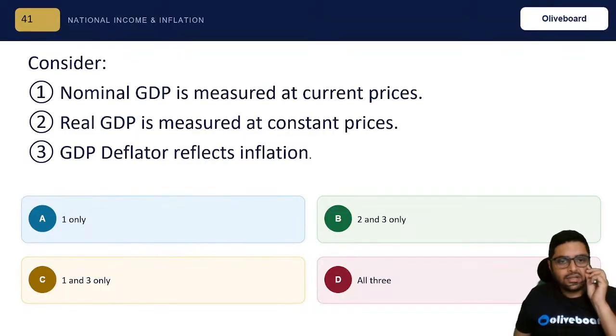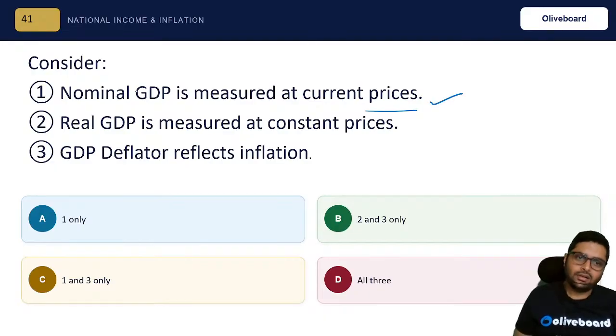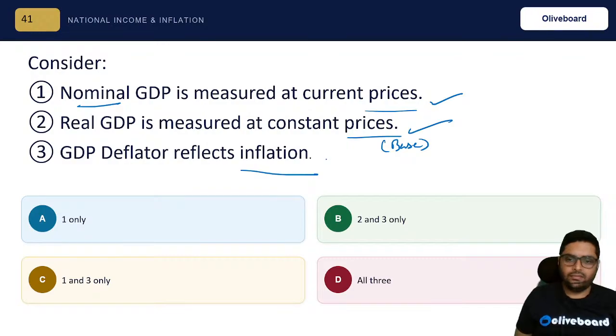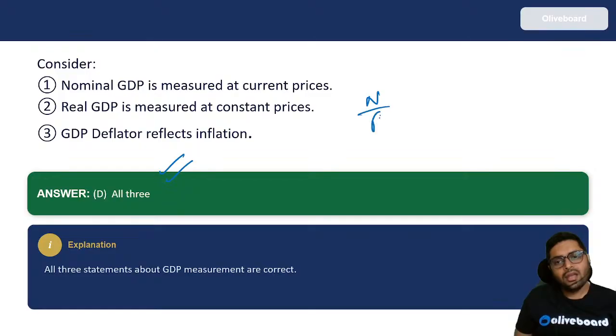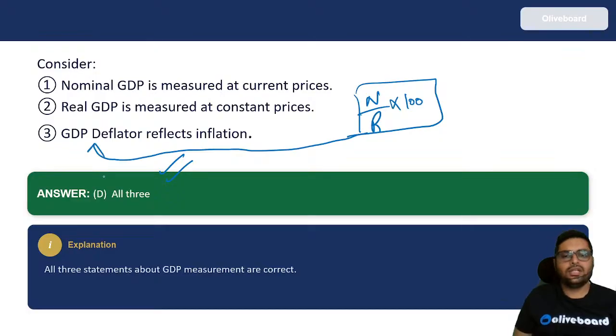Correct. Next, nominal GDP is measured at current prices. Yes, correct. Current prices. Nominal GDP. Real GDP is measured at constant prices. Bilkul correct. Base price. GDP deflator reflects inflation. Bilkul correct. So all of the three are correct. GDP deflator, remember? Nominal GDP by real GDP into 100 is what? GDP deflator.